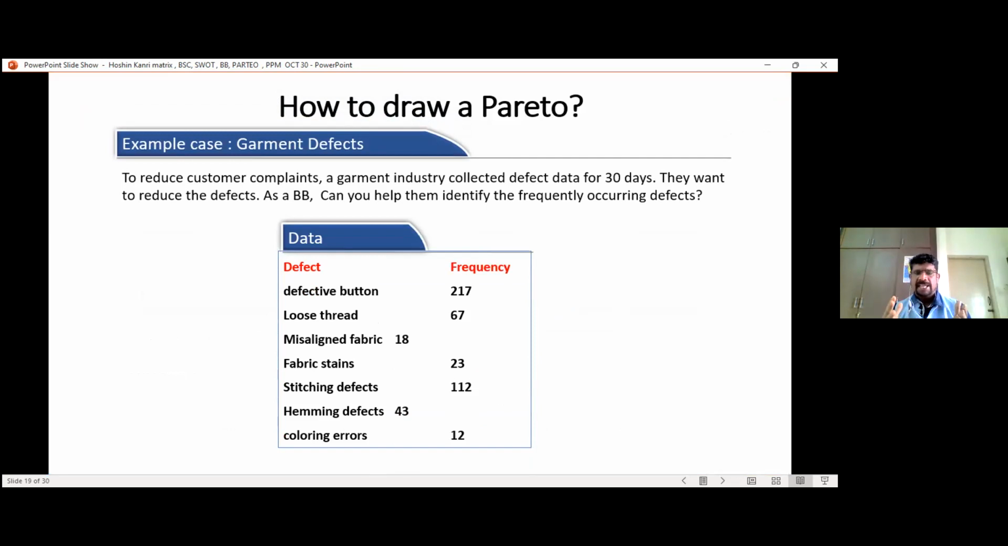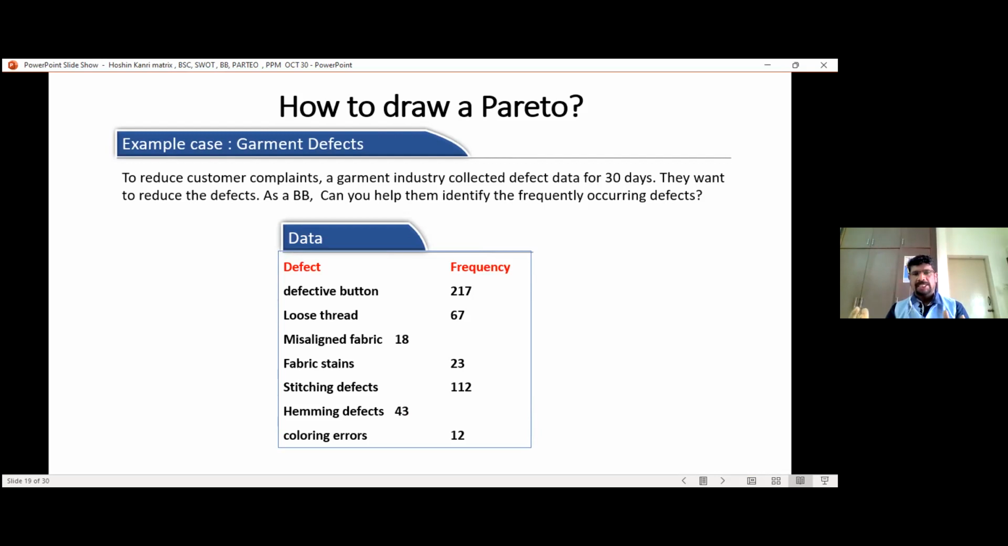That is, they gave data like this: defective buttons. In the garment industry, we know they stitch different types of ready-mades, and because of defective button problems, some garments are rejected. So defective button occurs 217 times, okay, in 30 days. Then loose thread: because of loose thread, garments are rejected in quality inspection 67 times. Misaligned fabric, 18 times.